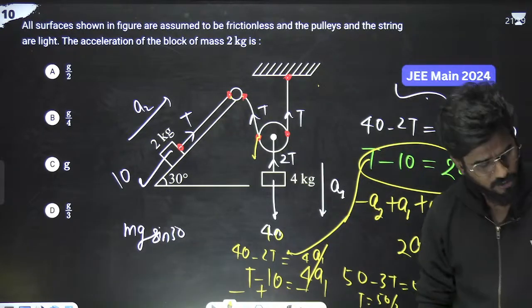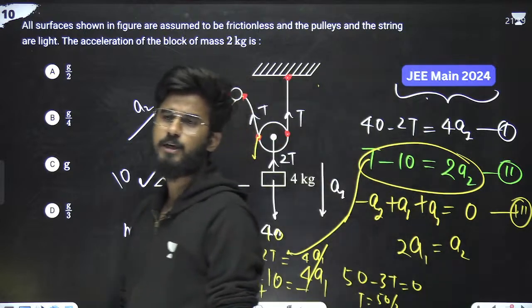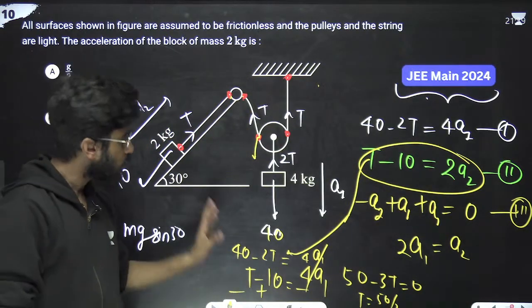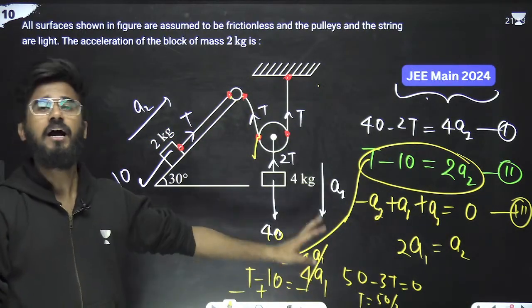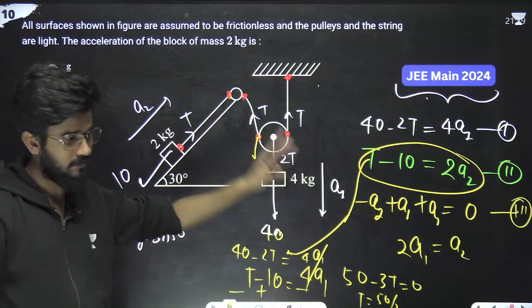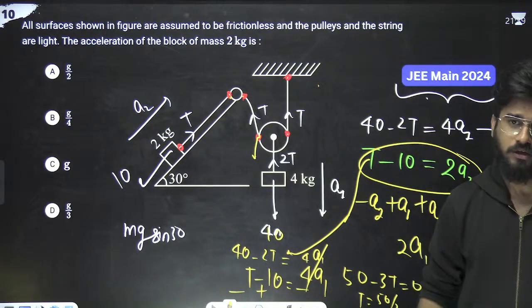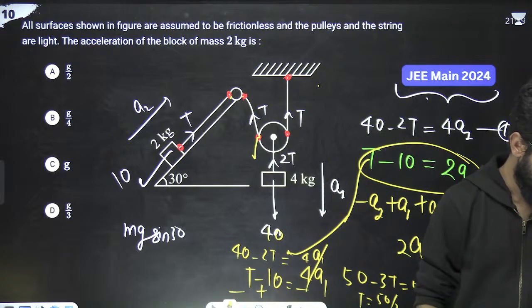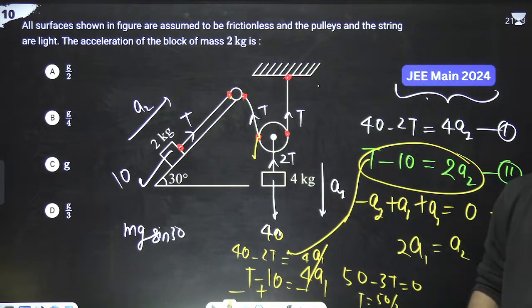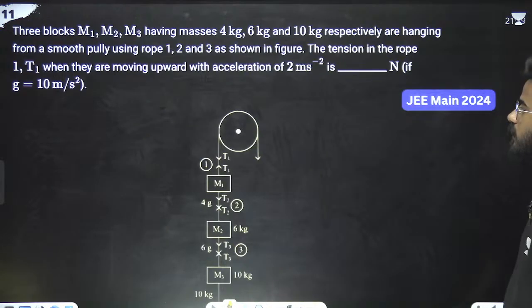Okay. Got it? Any confusion till here? Yes or no? So this is the method, this is the procedure for how you are going to solve these kinds of problems. Should we move on to the next thing? Definitely. Next problem is from JEE 2024.